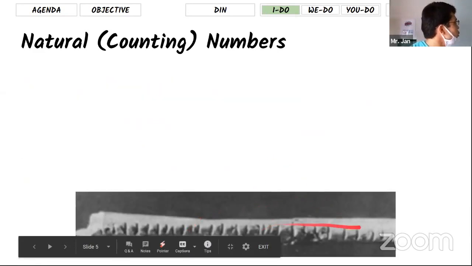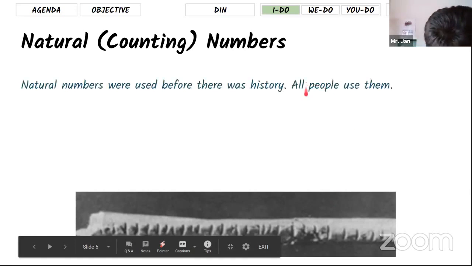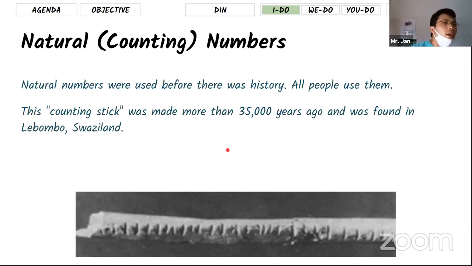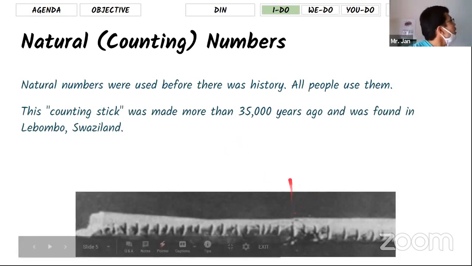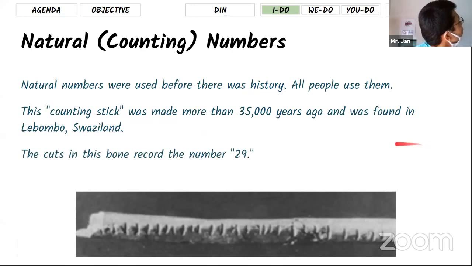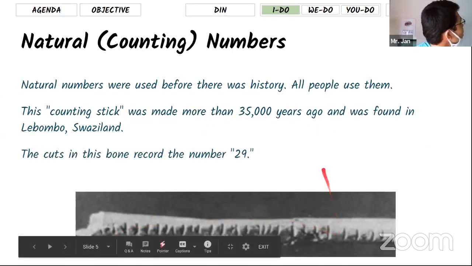If you look at this picture, which I found on the internet, this is the proof that numbers were invented 35,000 years ago. It's very old. In early human history, when they counted things, they started to cut notches in bones or sticks to indicate the number of things. They used them for counting, and here there are 29 counts.